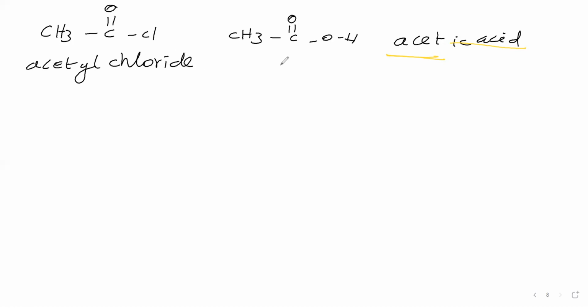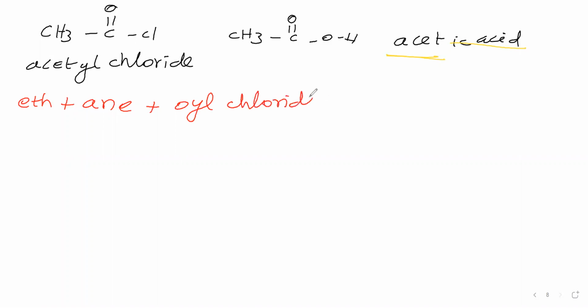Then we will see IUPAC name. Here this compound contains 2 carbon atoms. Therefore, root word is eth. Carbon single bond, primary suffix is an. Secondary suffix for acid halide is oyl halide. Cl is there, therefore chloride.